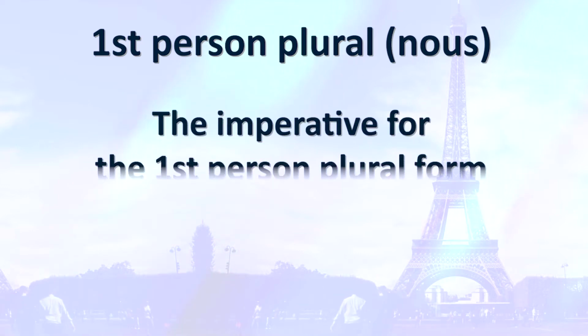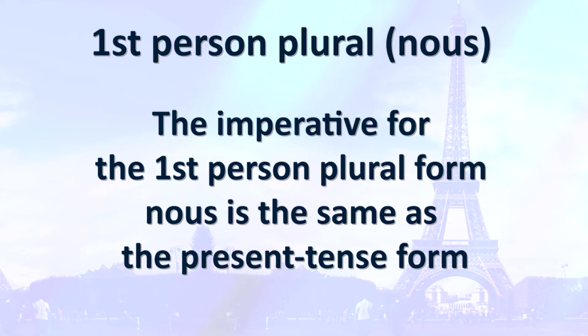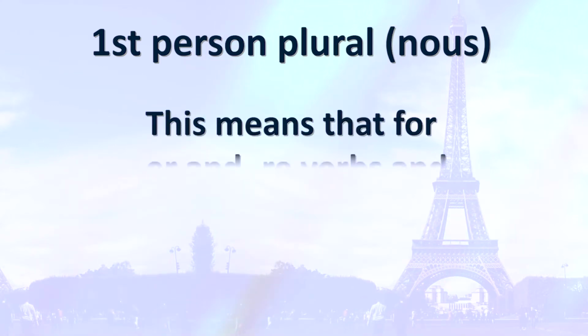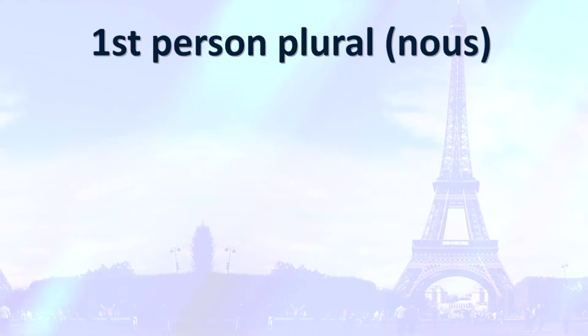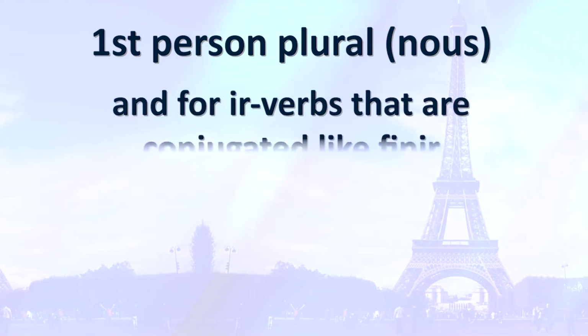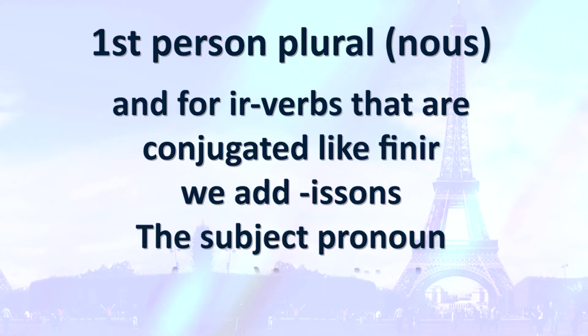First person plural, the imperative for the first person plural form nous is the same as the present tense form. This means that for er and re verbs, and irregular verbs, we add ons, and for ir verbs, they are conjugated like finir, we add issons, like finissons.